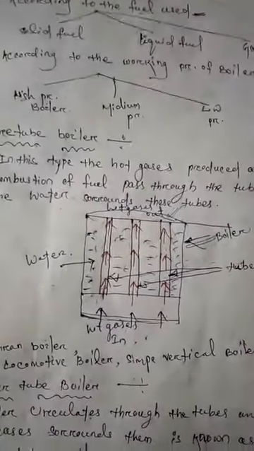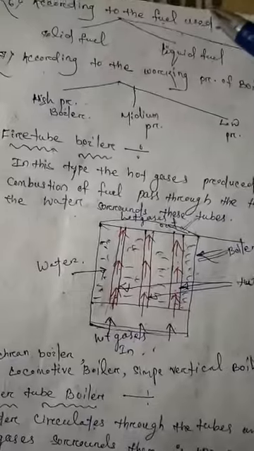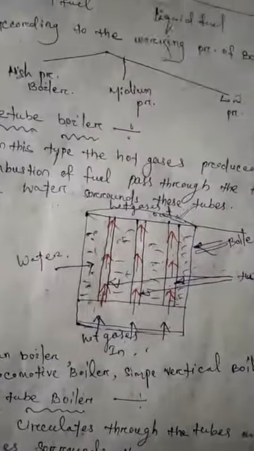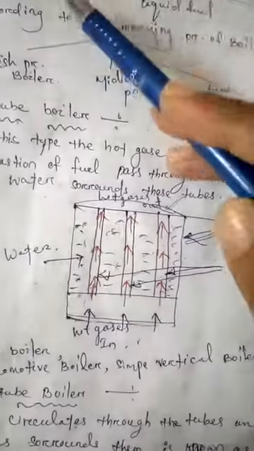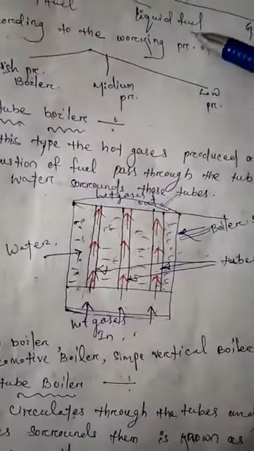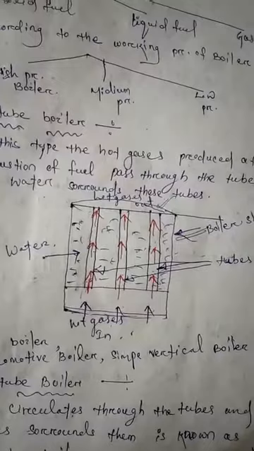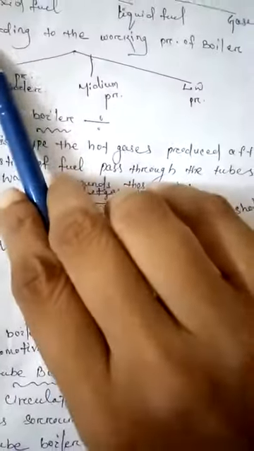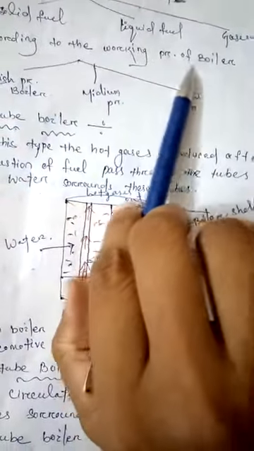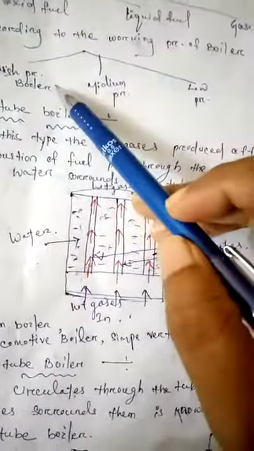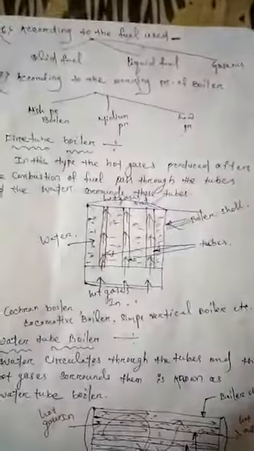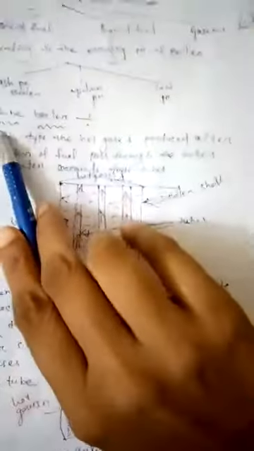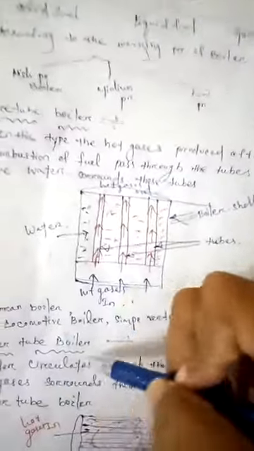Then according to the fuel used, there are three types of fuels used in a boiler for combustion. First is solid fuel, second is liquid fuel, third is gaseous fuel. Then next, according to the working pressure of the boiler: high pressure boiler, medium pressure boiler and low pressure boiler. First we explain what is a fire tube boiler and a water tube boiler.